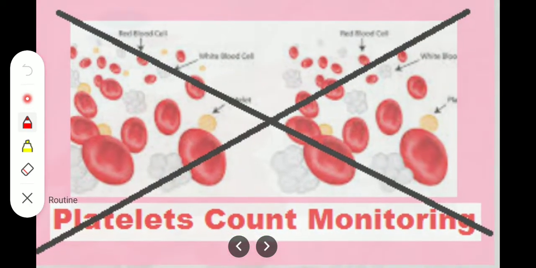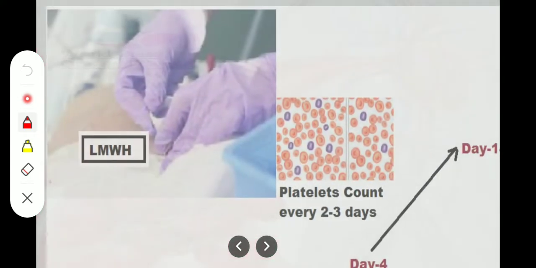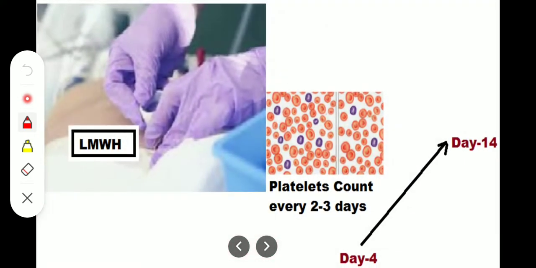Okay, now when we give low molecular weight heparin, after every 2 to 3 days we check the platelets, from day 4 till day 14.